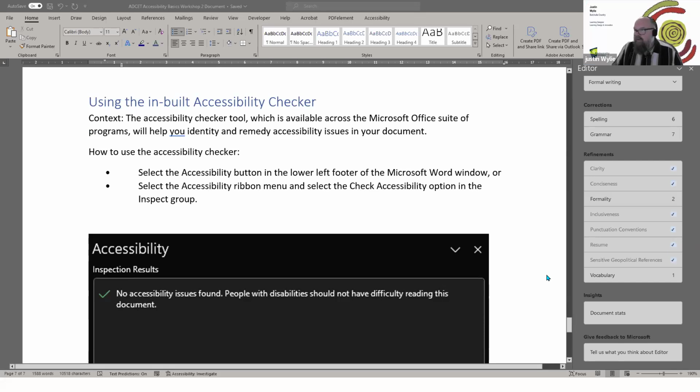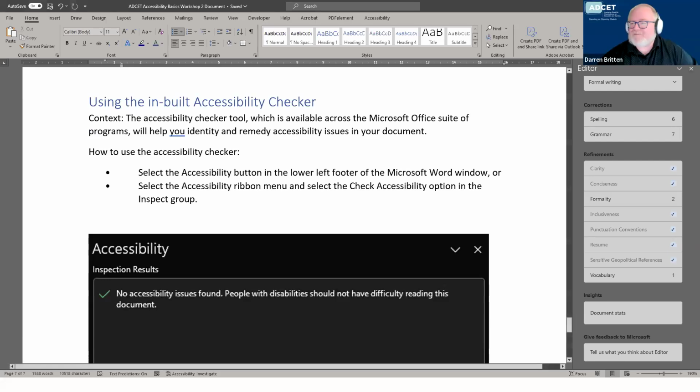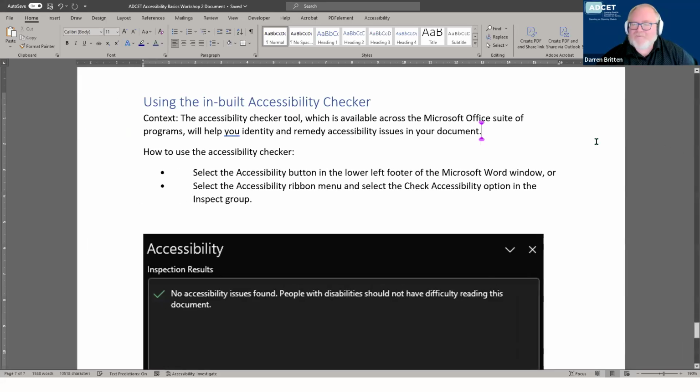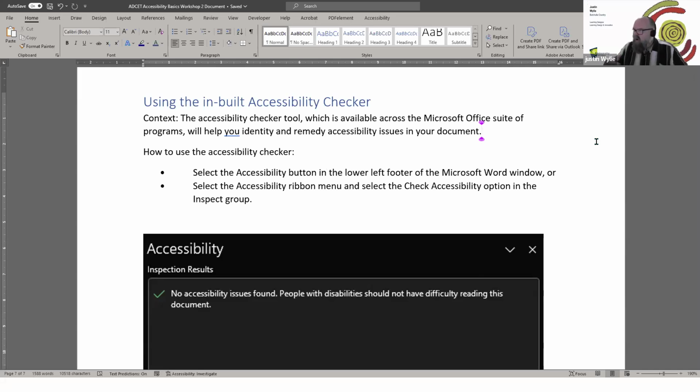Okay, so we're ready to move on to the accessibility checker then, Darren? Yes. No worries. And look, just something to mention is that all of the strategies we've been talking about last week and this week are actually quite small and quite easy to accommodate in your practice, but they make a big difference to a very large group of people, in different ways.